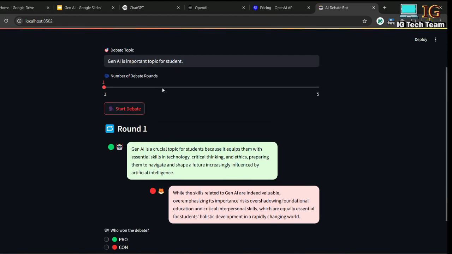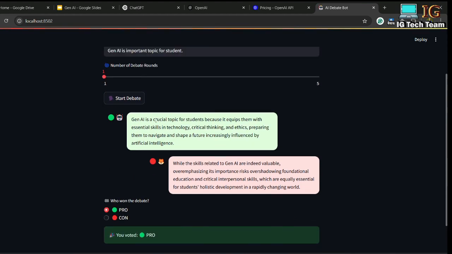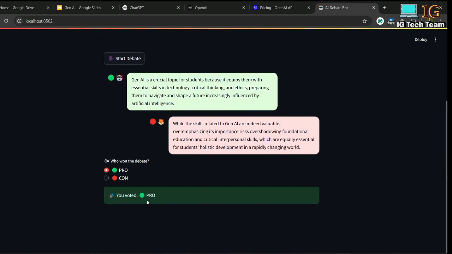Now either I can interact from here or I can interact from here. The chat will be displayed again. So now if I click on pro, see the chat is displayed here, and I can see you voted pro. So this is the vote section.